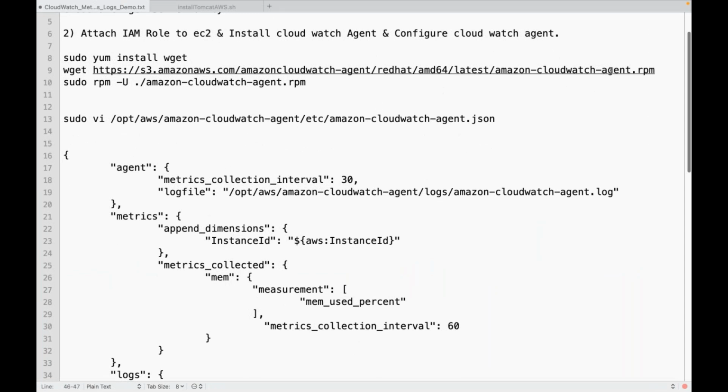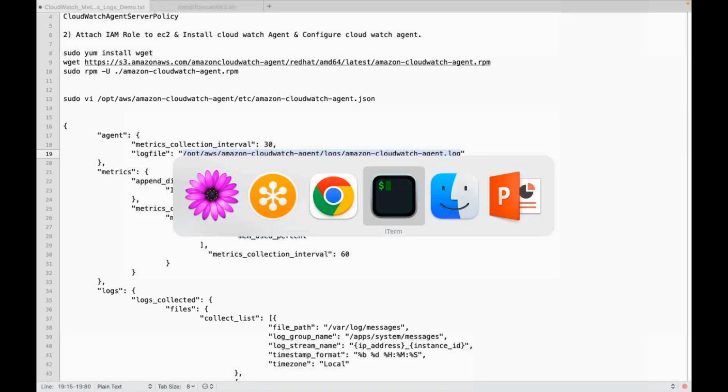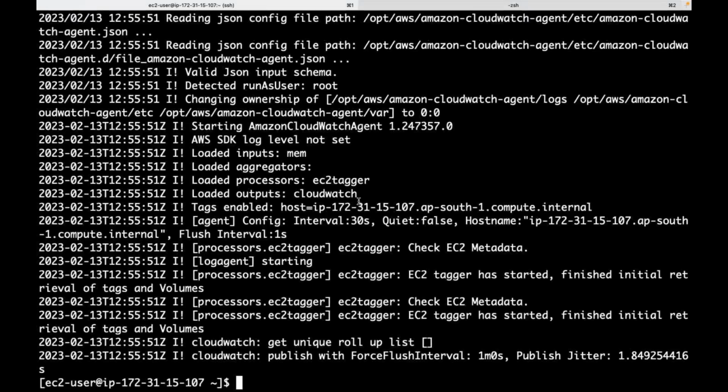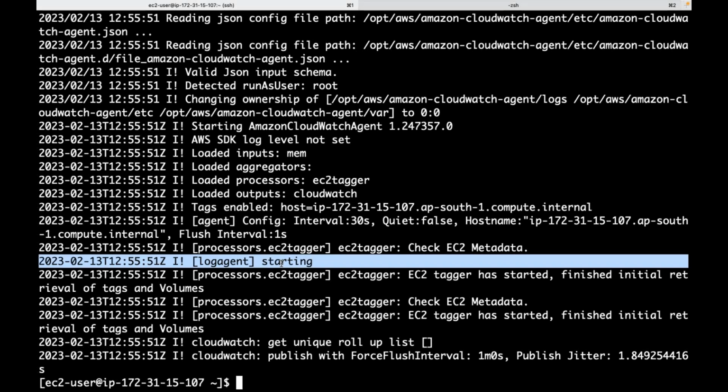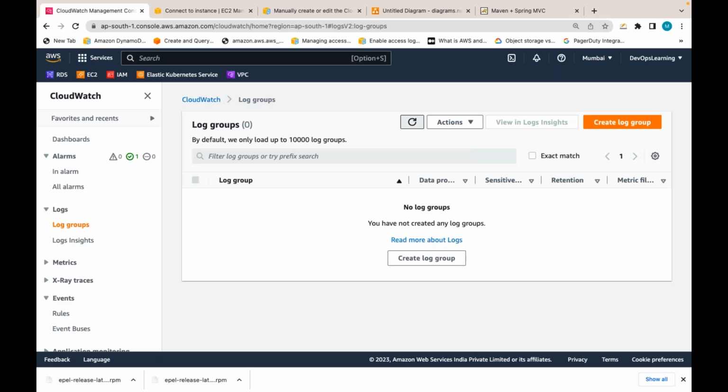If there are any issues with the CloudWatch agent itself, you can see them in the CloudWatch agent logs, which I am generating here. So there are no issues or errors with CloudWatch. That is fine. So let's wait for some time here.